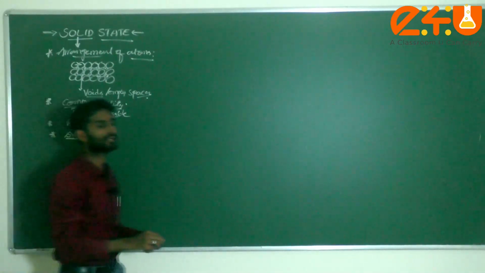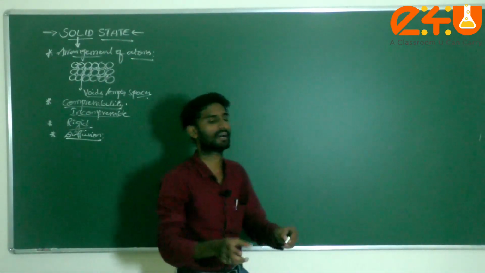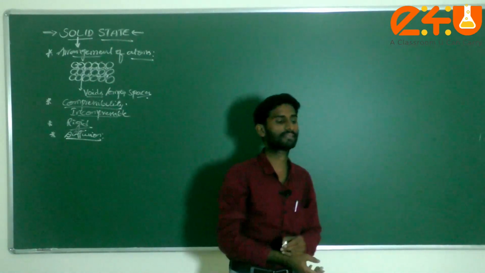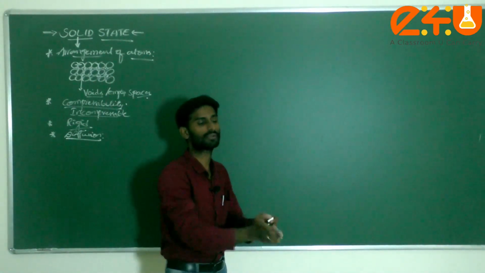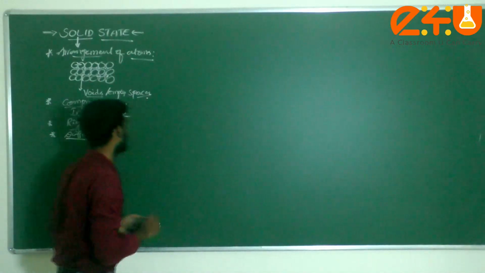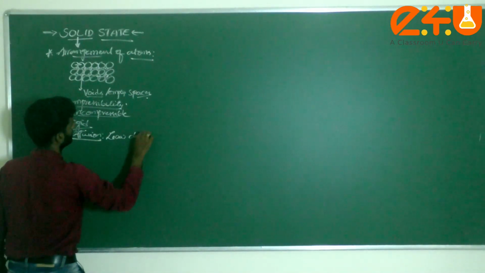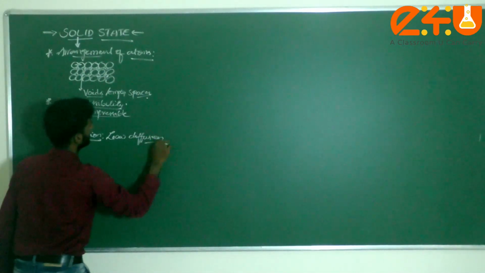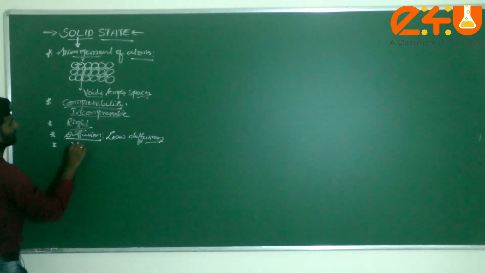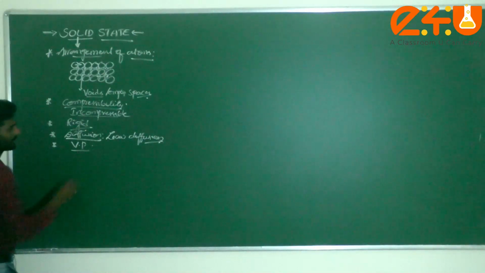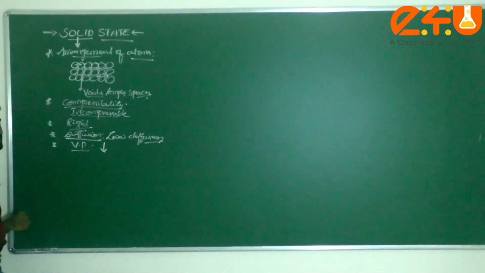For example, if you lay a duster or a mobile or anything on the floor, what will happen? Will it flow, dear students? No. It has very low diffusibility. Low diffusion takes place. Then what about its vapor pressure, dear students? Vapor pressure will be very low.